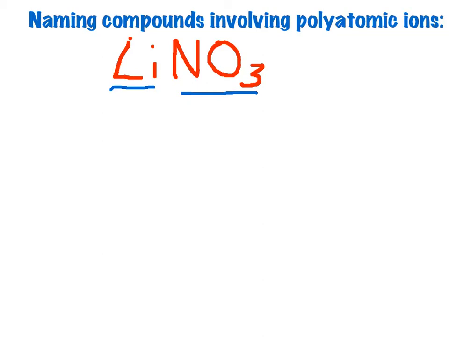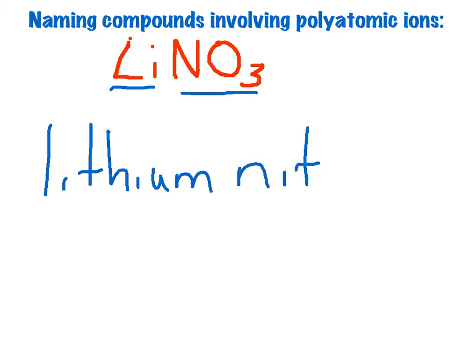It's a group of atoms, so that should trigger in your mind: you need to go look at a polyatomic table and find out what NO3 is called. And when you look at that table, you'll see that it's nitrate. So here's how we name it, and it's really simple. You write the metal first, lithium, and then the polyatomic ion is nitrate. You don't have to change any endings. Just the metal as it is on the periodic table, and the polyatomic ion, nitrate, exactly as it's written on your table of polyatomic ions.